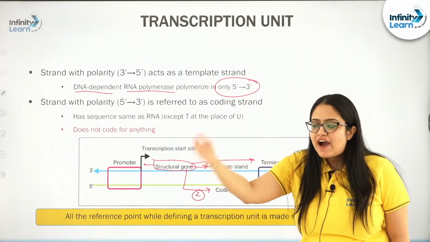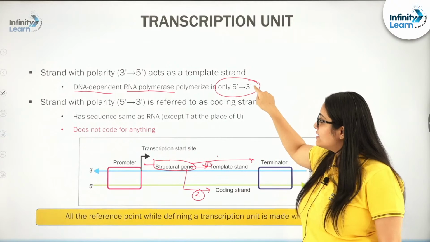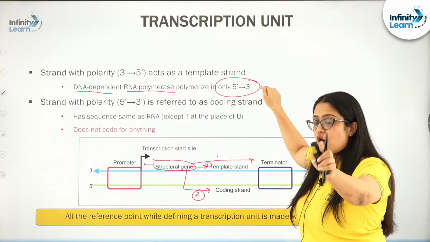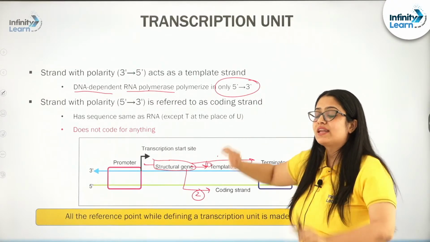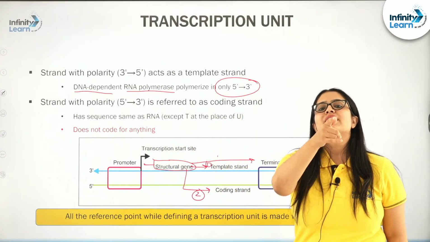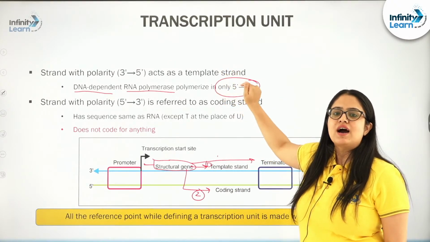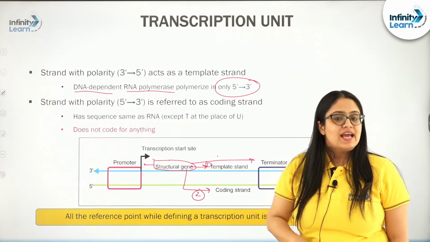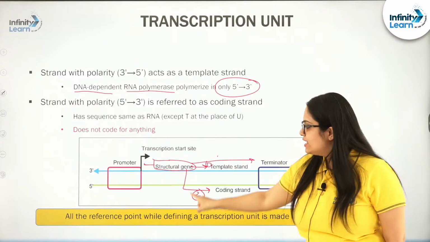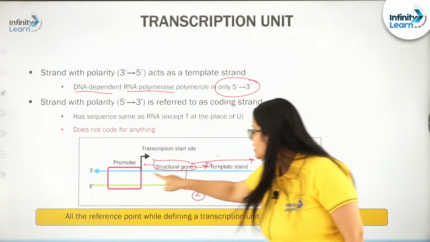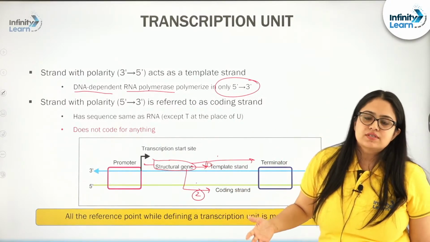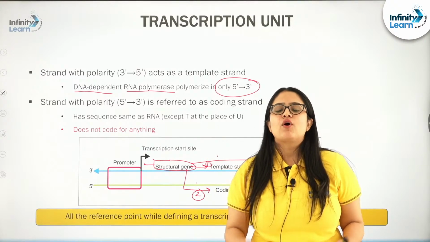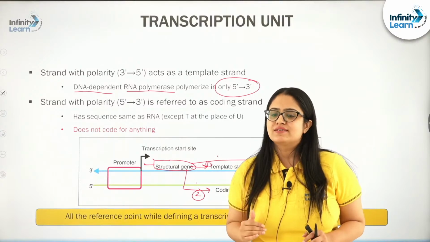So, 5' to 3' is the direction in which RNA polymerase is polymerizing, because of which the strand of the structural gene which possesses the polarity 3' to 5' becomes the template for this RNA polymerase in this transcription process. And the strand of the structural gene that possesses the polarity 5' to 3' becomes non-template, also known as coding strand. So, by default these names are given and you need to consider that, right.